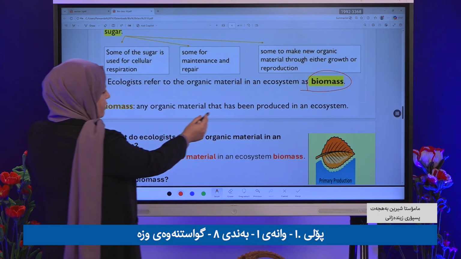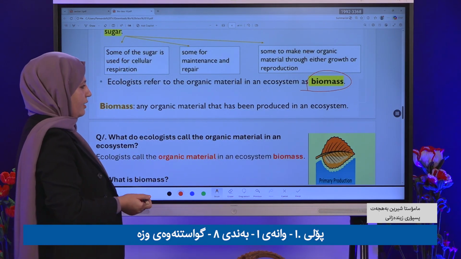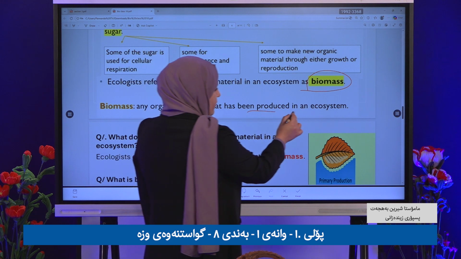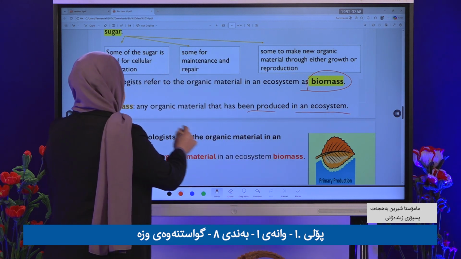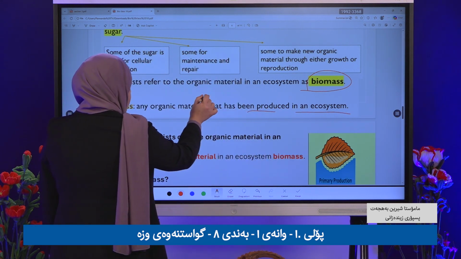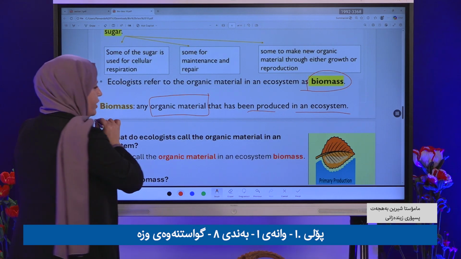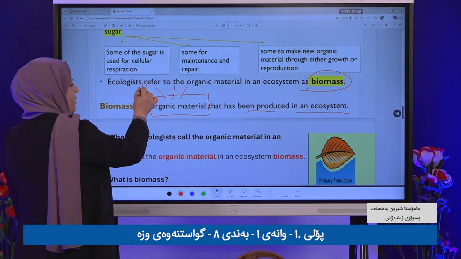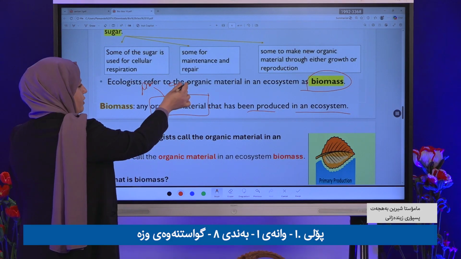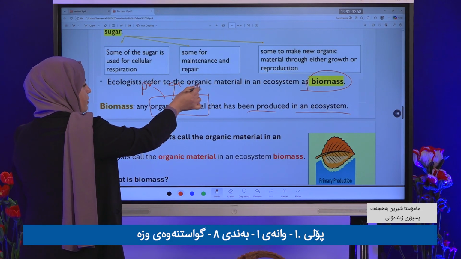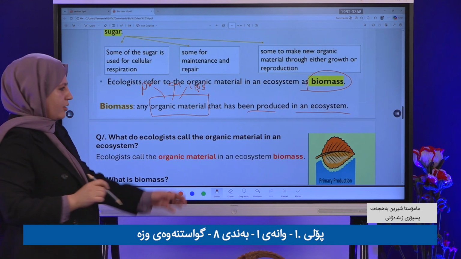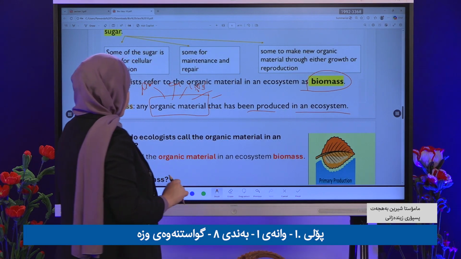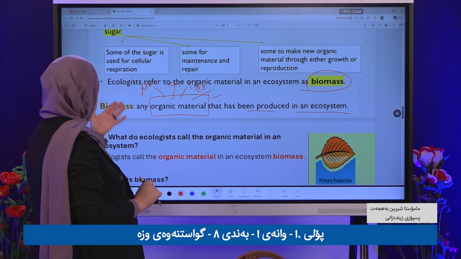Biomass is organic material that has been produced in an ecosystem. That's what? Any organic material. Organic material such as what? Protein, carbohydrate, lipid. Right? We have many organic materials.